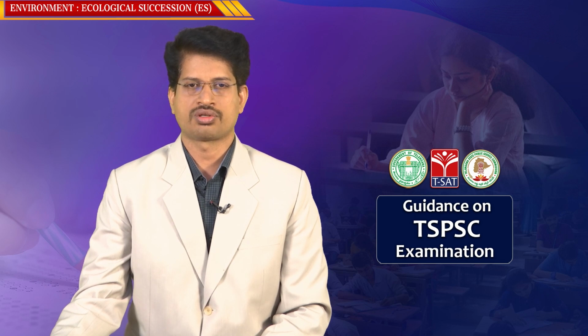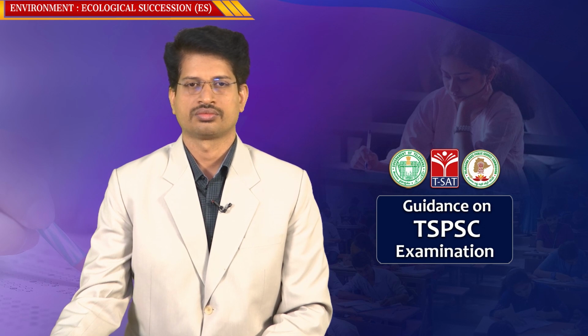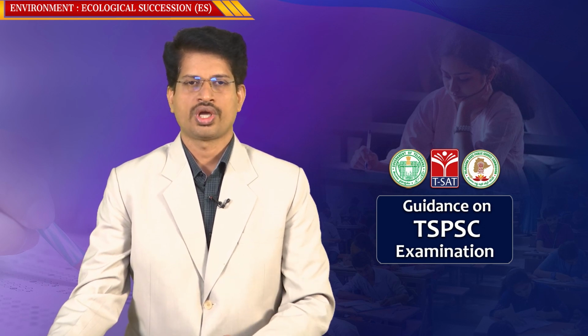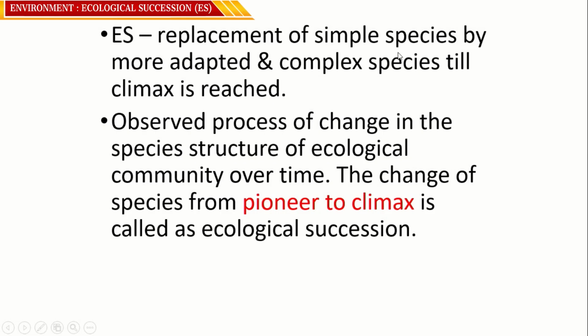In this process of succession, after discussing primary succession and secondary succession, the existing ecosystem is the resultant of the action of both primary and secondary succession considered together. Ecological succession is the replacement of simple species by more adapted and complex species till the climax is reached. It is the observed process of change in the species structure of an ecological community over time. So there is change in the species structure.